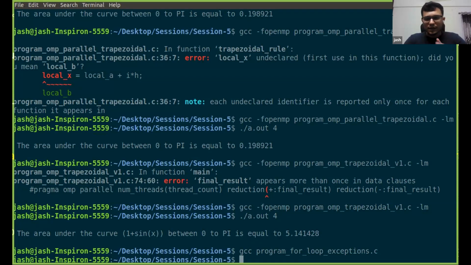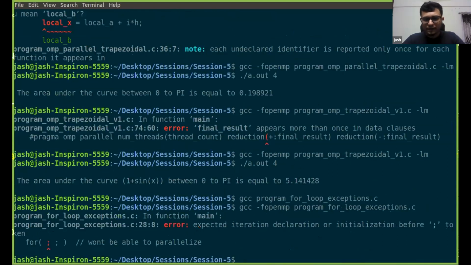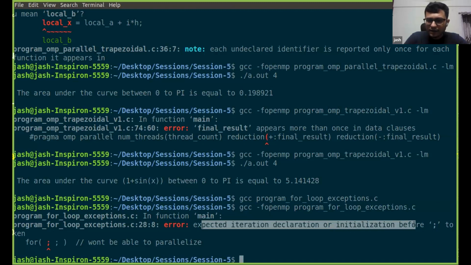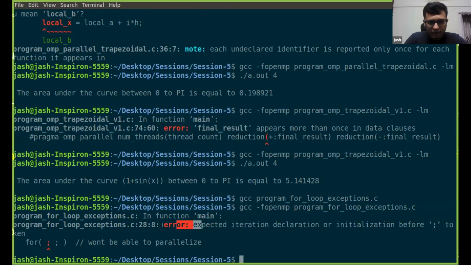So the serial code was correct, there was no issue with that serial code. But when I put the -fopenmp flag in it, it will give the error: expected iteration declaration or initialization before this semicolon.